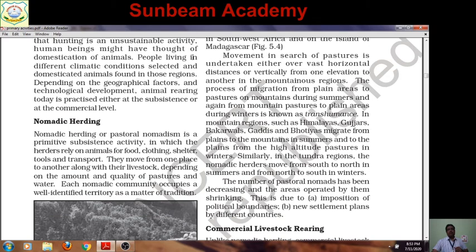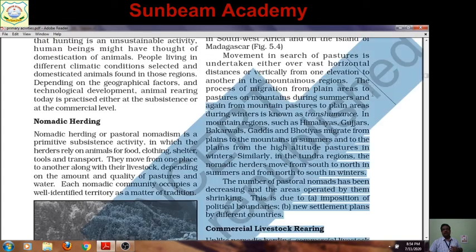Now see, movement in search of pasture is undertaken either over vast horizontal distances or vertically from one elevation to another in mountainous regions. In plain areas, they move away from the particular place where they first found water resources and grasses, and then live in a new area far away from that region. But in mountains, generally these herders engaged in pastoral nomadism move uphill and again come back downhill.